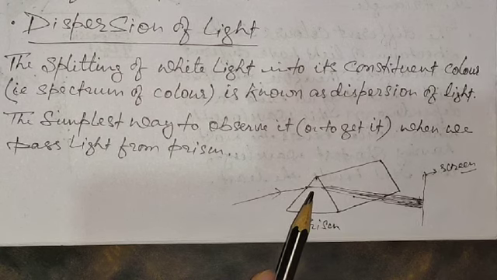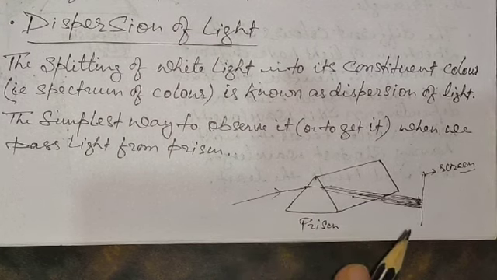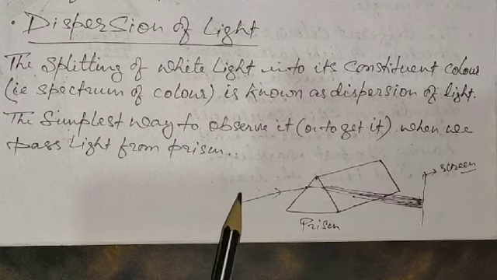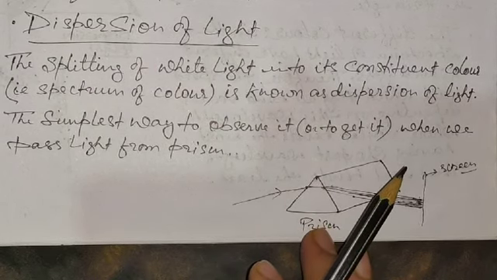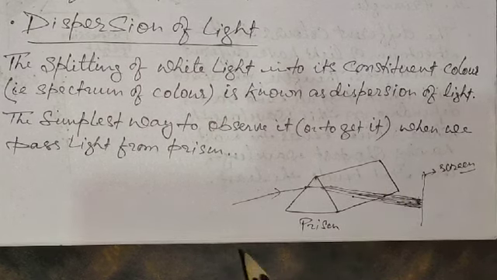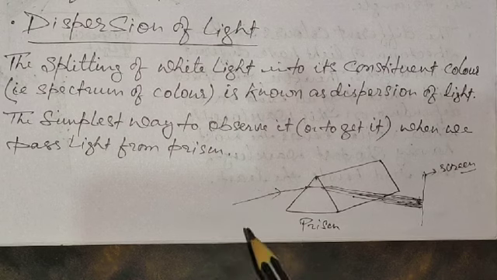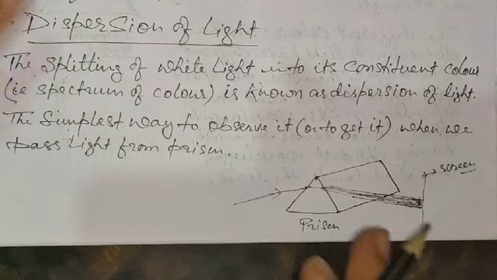When you go to higher classes, you get to know more things about the spectrum, not only about VIBGYOR. I think you must be aware of VIBGYOR. So white light is made up of constituent lights of different wavelengths and frequencies. Let's not get involved in what frequency and wavelength are, or the different classifications of the spectrum. We just have to discuss dispersion of light.